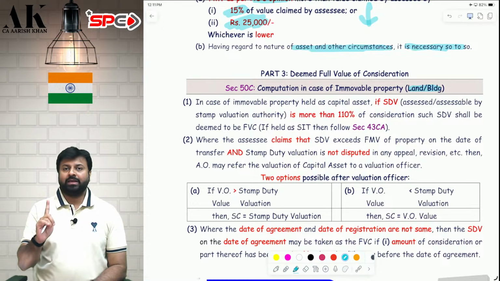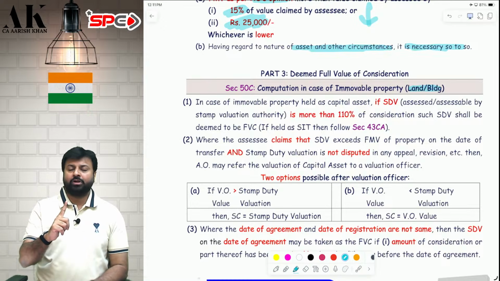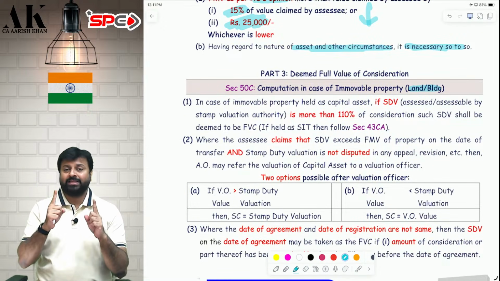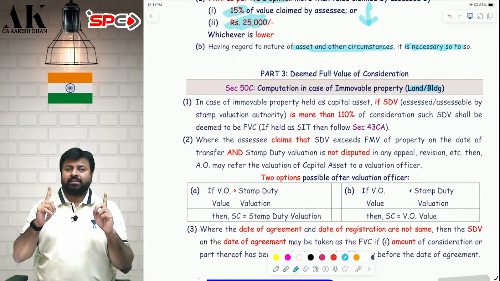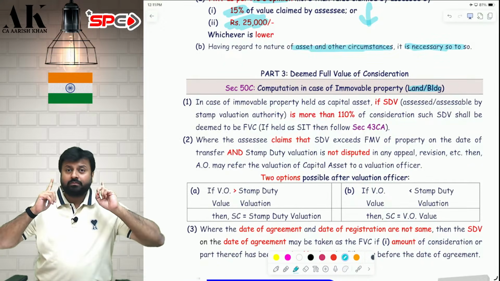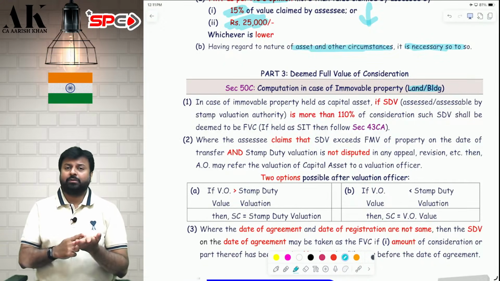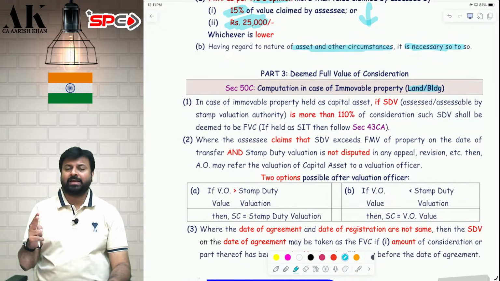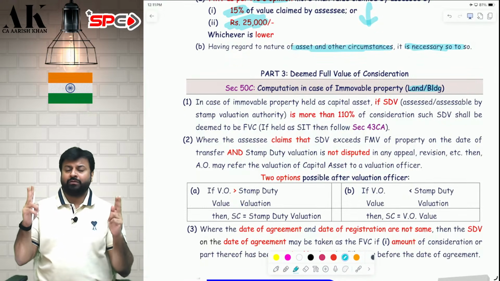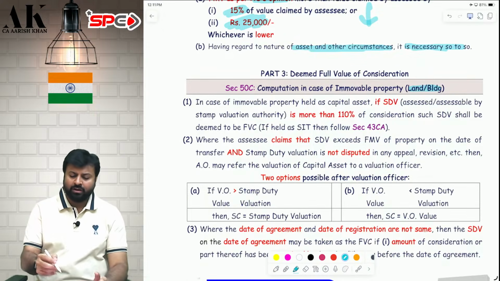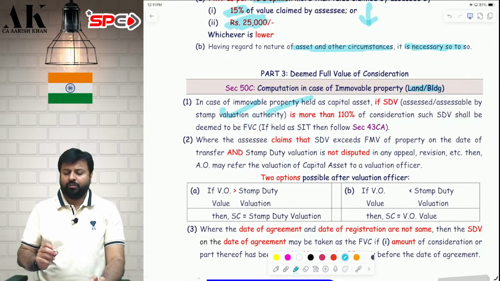The FVC will be the actual sale consideration or stamp duty value, whichever is higher. But you will take this only if the difference is more than 110%. So if the difference is more than 110%, you will take whichever is higher. Suppose selling price is 100 lakhs and if the stamp duty value is 150 lakhs, now the difference is more than 110%, therefore you will take SDV as your full value of consideration, 150 lakh as your full value of consideration. Okay, I hope it is clear to all of you.